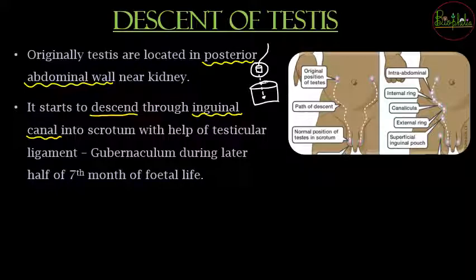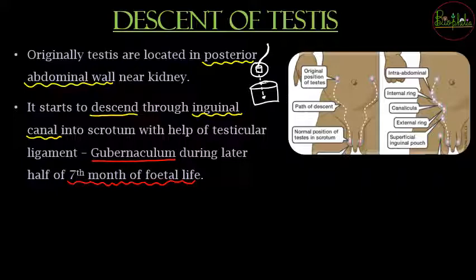तो वैसे नहीं होने के लिए आप क्या टाई करोगे? रोप टाई करोगे. So that rope function is going to be because of the testicular ligament. The testicular ligament is going to help so that it slowly descends down. That is nothing but the gubernaculum. So gubernaculum की वजह से it will slowly descend down and finally it will come into the scrotal sac when it is about 7th month of fetal life. So 7th month of fetal life में the testes are going to completely descend into the scrotum.